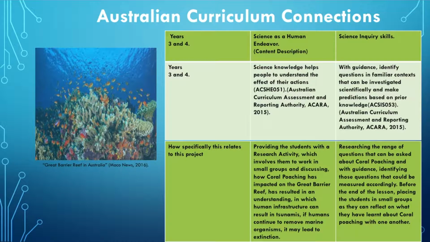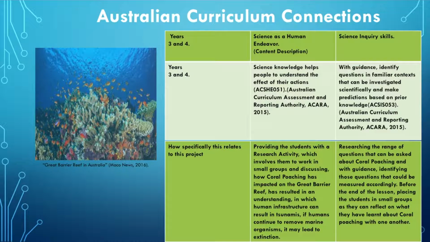How specifically this relates to this project is providing the students with a research activity in the classroom, which involves them working in small groups and discussing how coral poaching has impacted the Great Barrier Reef, resulting in an understanding in which human infrastructure can result in tsunamis. If humans continue to remove marine organisms, it may lead to extinction.